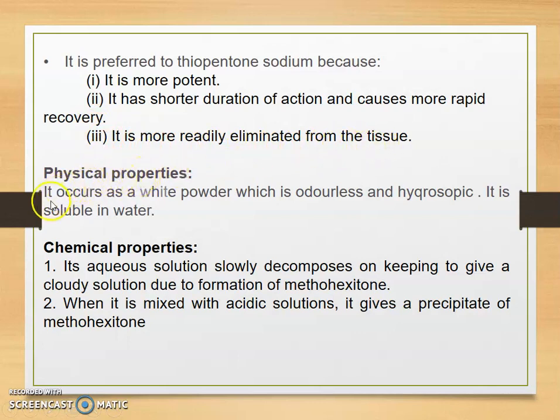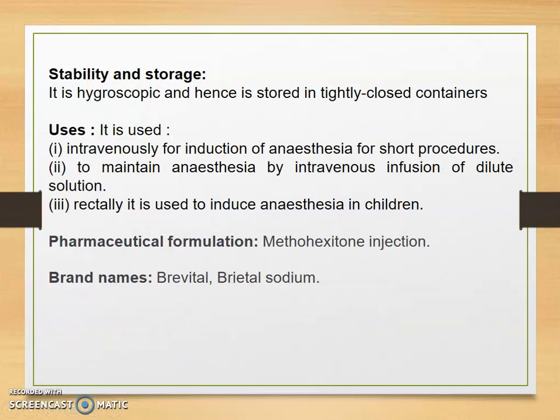Physical property: it occurs as a white powder which is odorless and hygroscopic, and it is soluble in water. Chemical property: its aqueous solution slowly decomposes on keeping to give a cloudy solution due to formation of methohexitone acid. Second chemical property: when it is mixed with an acidic solution, it gives a precipitate of methohexitone. Stability and storage: it is hygroscopic and hence it is stored in tightly closed containers.